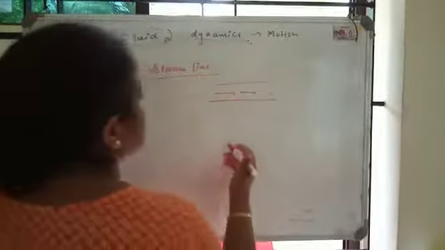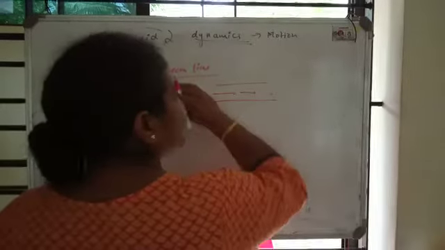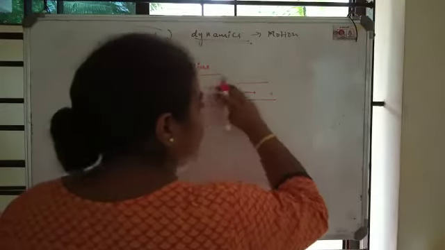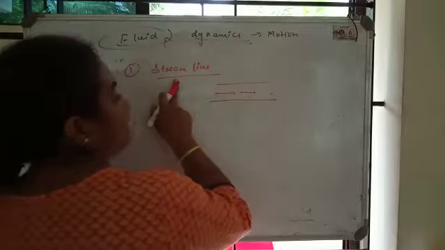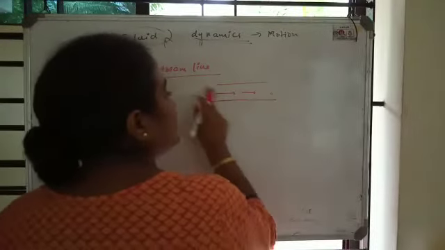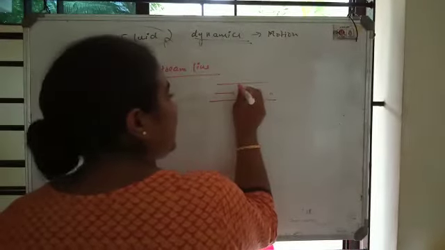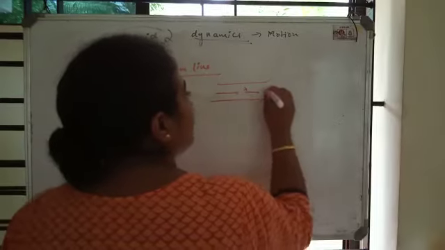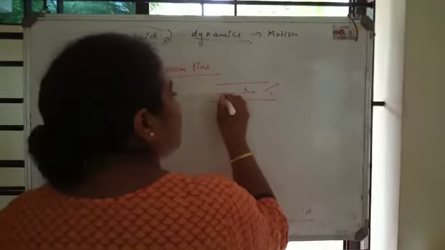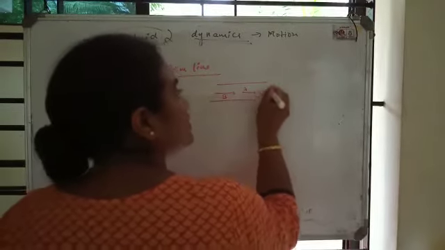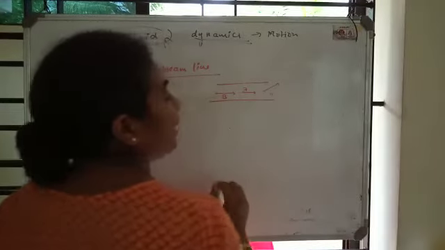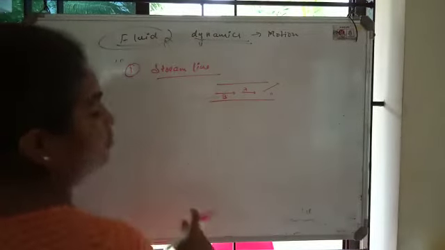If that happens, then we say that the flow exhibited by the particles is streamline motion. If particle A is following this path, particle B will also follow the same path as followed by particle A in streamline motion.